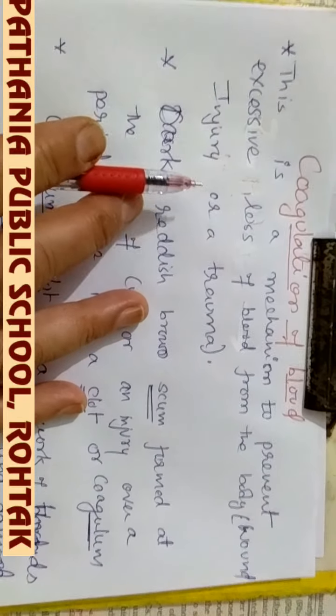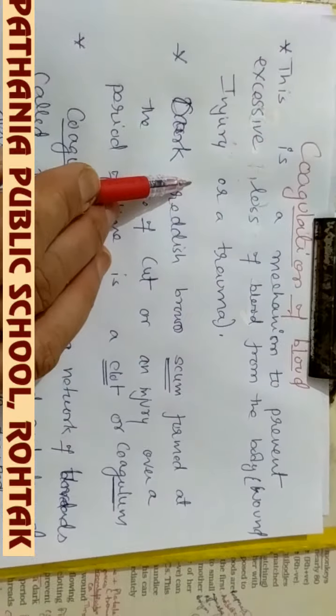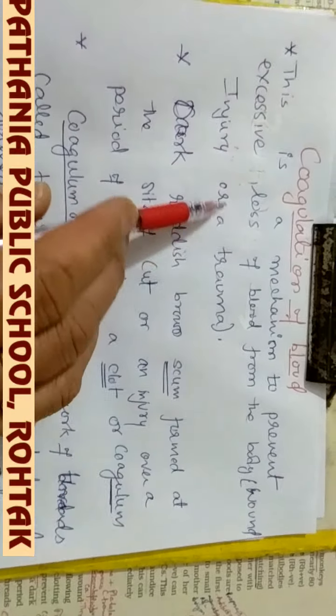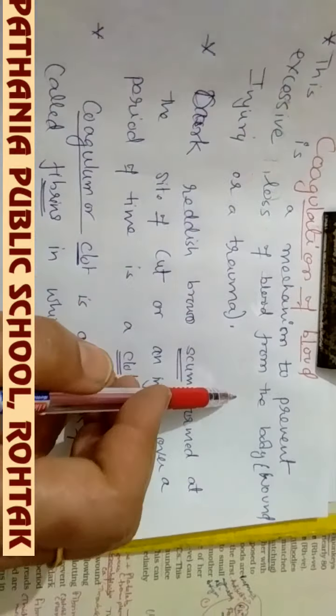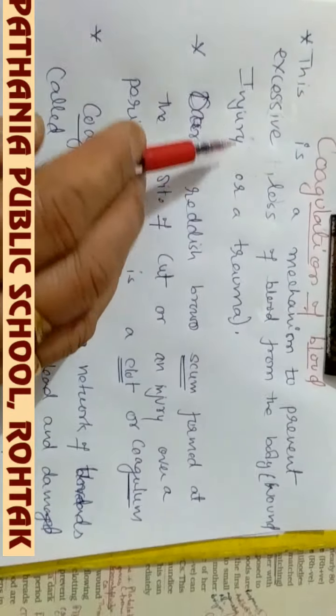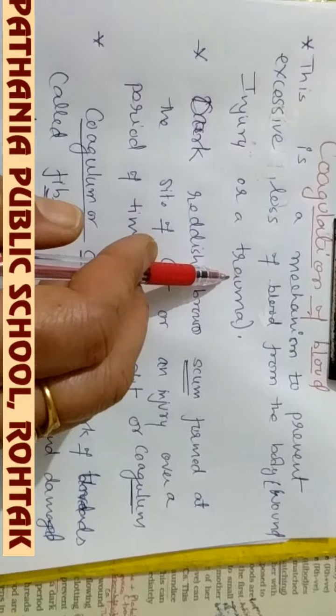Again, I am taking up the topic in the notes: this is a mechanism to prevent the excessive loss of blood from the body, from any wound, injury, or trauma.